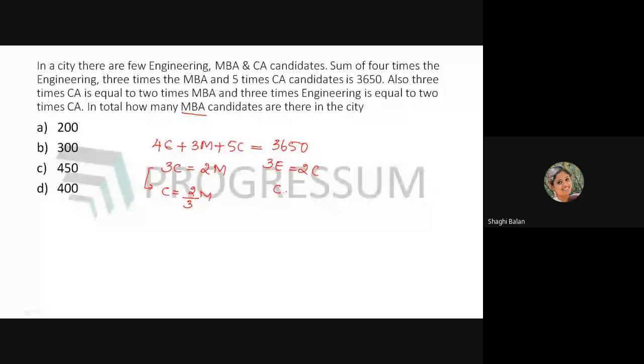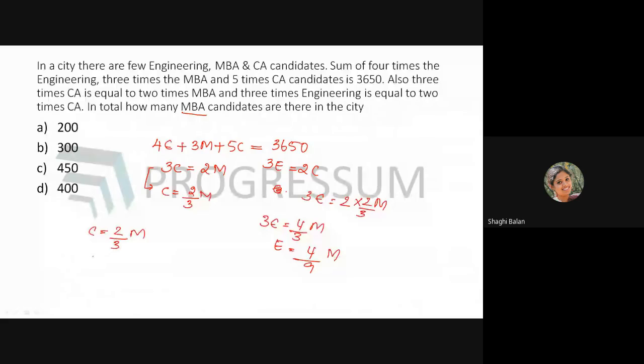You can directly substitute 3E is equal to 2C. C is 2 by 3M. So what will you be getting? 3E is equal to 4 by 3M. So what will be E? E will be equal to 4 by 9M. Which means C is equal to 2 by 3M, and E will be equal to 4 by 9M.